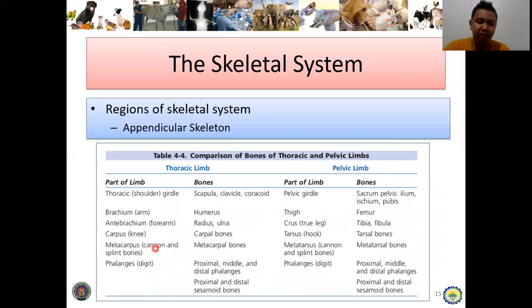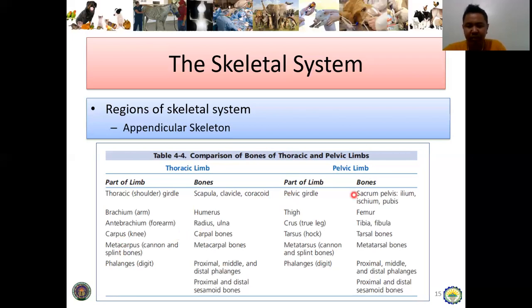Okay. Comparison of the thoracic and the pelvic limbs. This is the appendicular skeleton. Take note, the appendicular skeleton comprises the thoracic limb and the pelvic limb. It pertains to the hands and the feet. So these are the parts of the limb. The thoracic limb has the shoulder girdle, composed of scapula, clavicle, coracoid; the brachium or the arm, comprised of the humerus; the antebrachium or the forearm; and then the carpus and metacarpus.